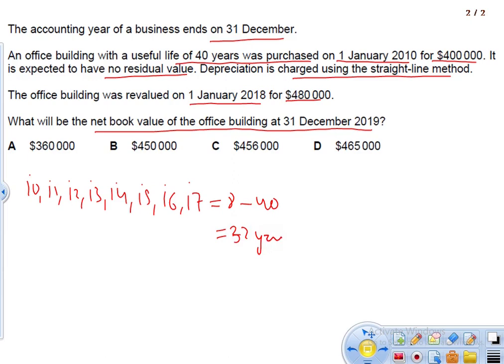So we have 32 years left, and it has been revalued at 480,000. So the amount of depreciation per year would be 480,000 divided by 32. How much is that?